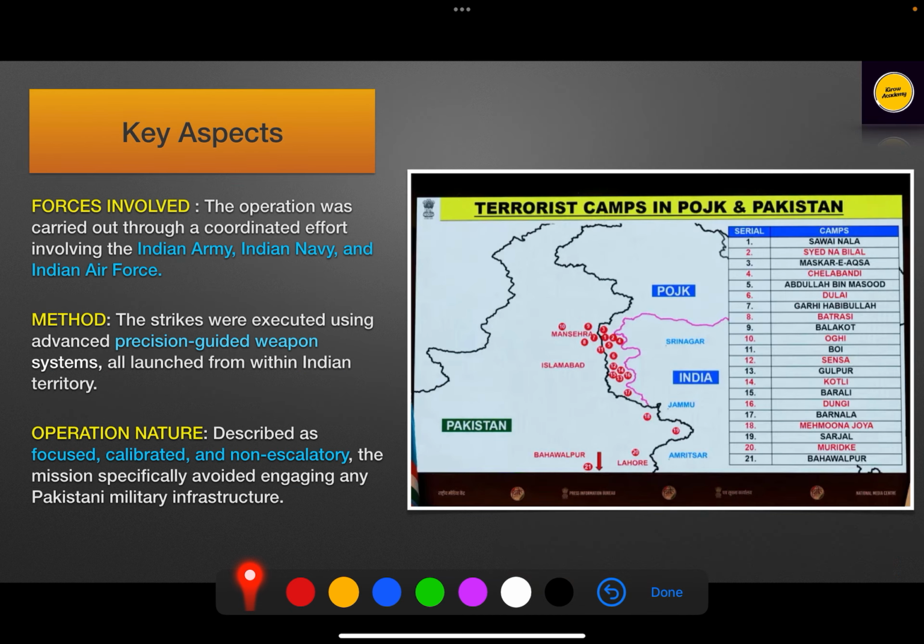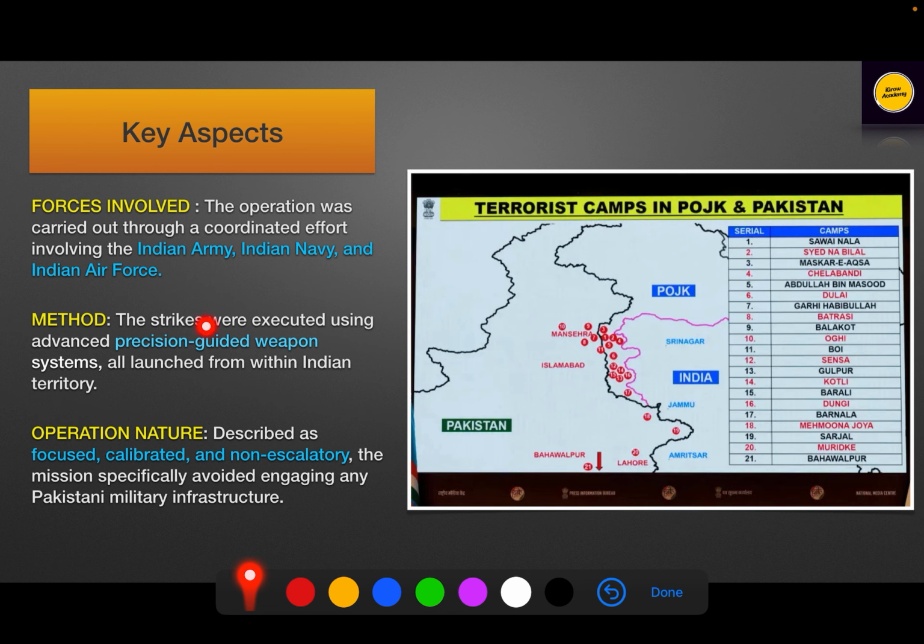See, the forces involved were the Indian Army, Indian Navy, and Indian Air Force. They coordinated their efforts jointly. We can see here that the camps which were targeted were invariably funded by terrorist organizations, and they were supported by the Pakistani government. So these are the names: Sawai Nala, Sayyidina Bilal, Maskar-e-Aqsa, Chela Bandi, Abdullah bin Masood. These were the camps which were targeted and demolished.